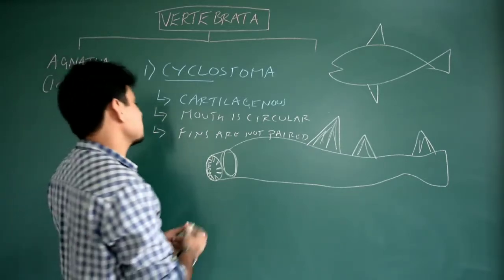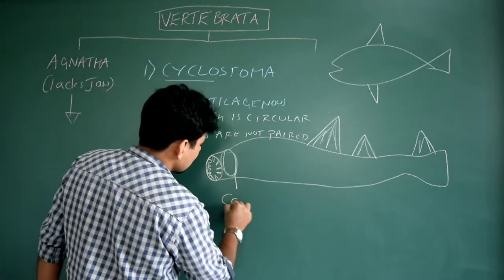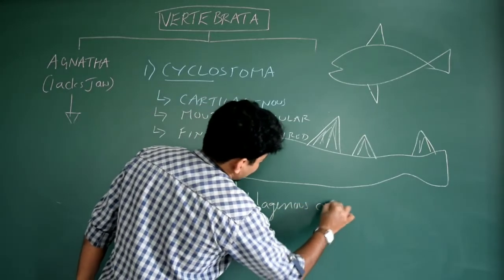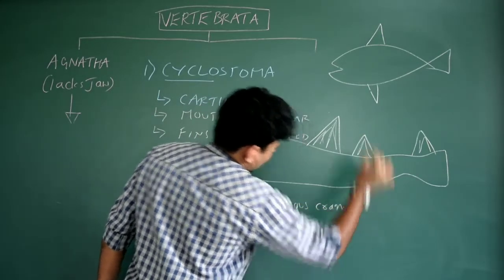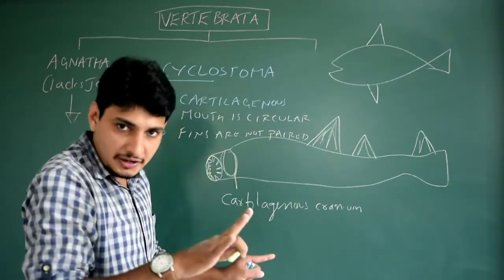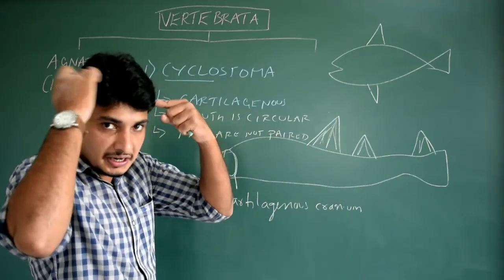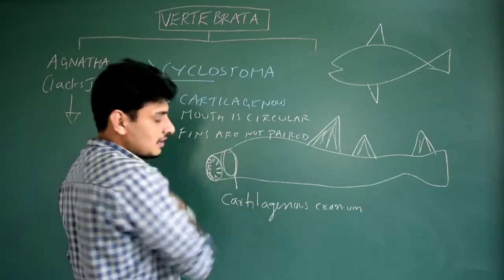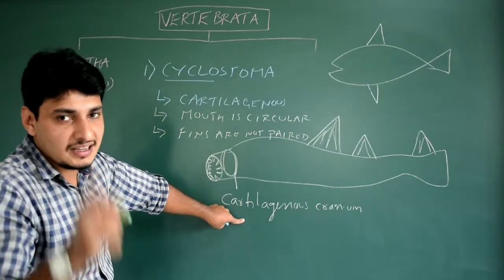They have a cartilaginous cranium. So another character is the presence of a cartilaginous cranium, and the entire body is cartilaginous. So this is very important. Got it? Our cranium is bony, 100% bony skull, but this cyclostoma has a cartilaginous cranium.